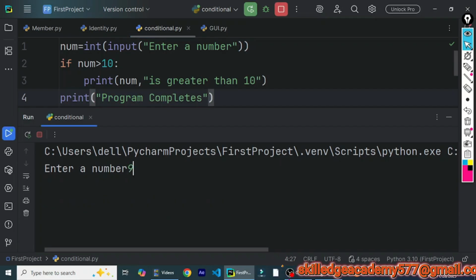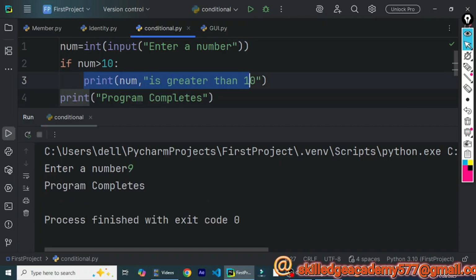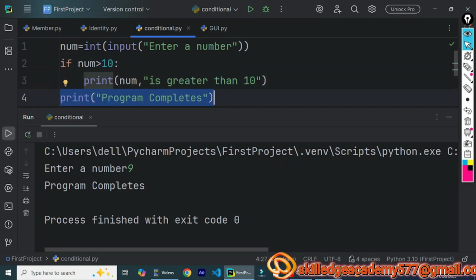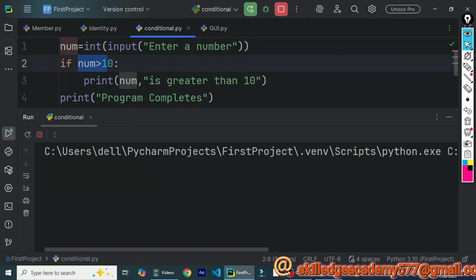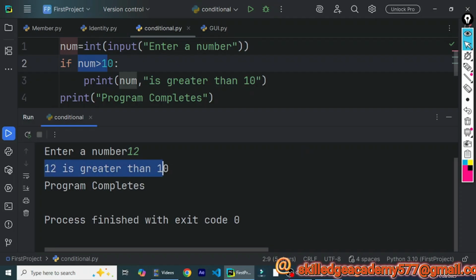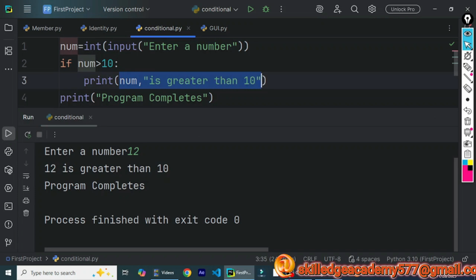Say this time I am again entering a value, say 9. You can check that the statement given inside the if block has not executed, as we have discussed that this is dependent upon the condition and is not executed because the condition is not satisfied. But the last statement which we have given will be executed whether the condition is true or false, because it is out of the if block and is not dependent upon the condition. Let's execute the program again, and this time let's enter a value, say 12. You can find that the statement given inside the if block, that is "num is greater than 10", has also executed, whereas the last statement is also executed. This statement has executed this time because the condition is satisfied.